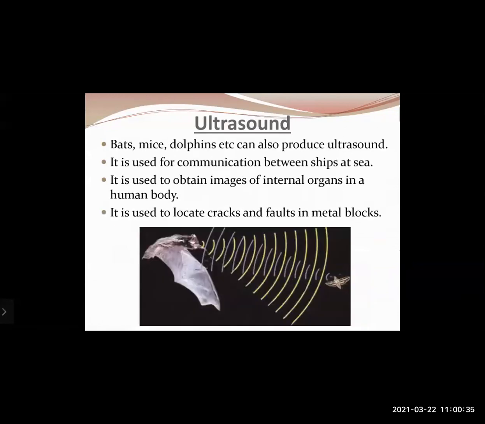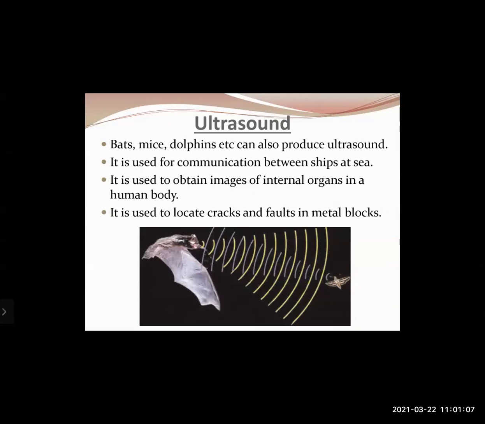Bats, mice, dolphins, etc. can also produce ultrasound. That means along with the ability to hear these sounds, they can also generate ultrasound. It is used for communication between ships at sea. Now, at sea there are no roads, there are no signs, right? And there are also no mobile communications because there are no network towers there. So ships at long distances, for communicating with each other, make use of these ultrasonic sound waves.